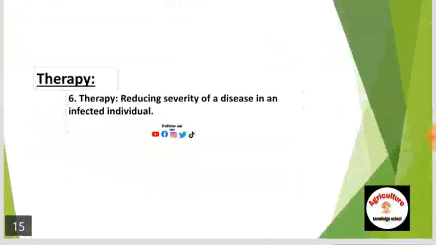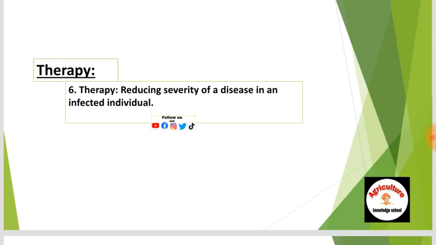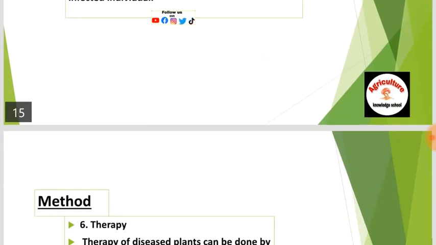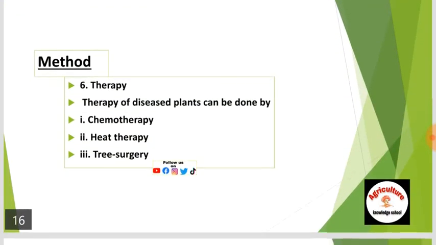What is therapy? It is the sixth important principle of plant disease management. Therapy is reducing the severity of a disease in an infected individual. What are the methods? Therapy of diseased plants can be done by chemotherapy with chemicals, and heat therapy.